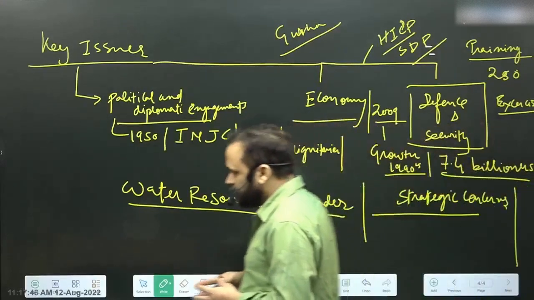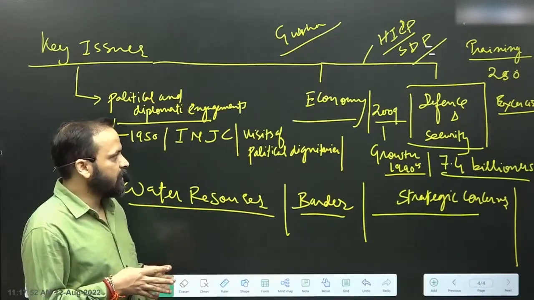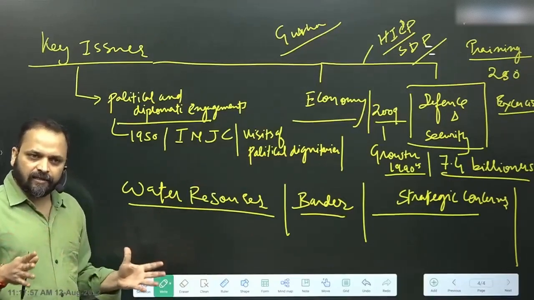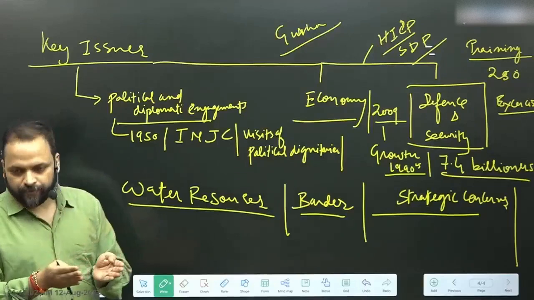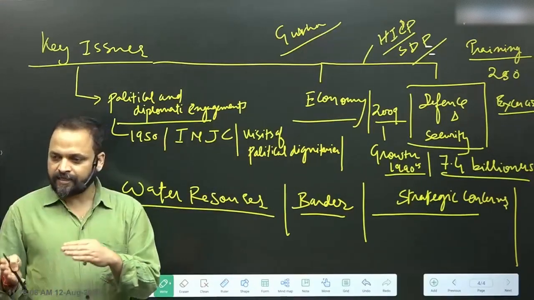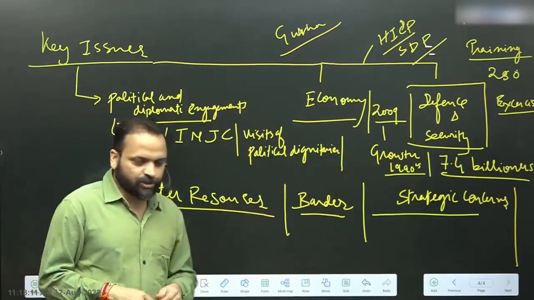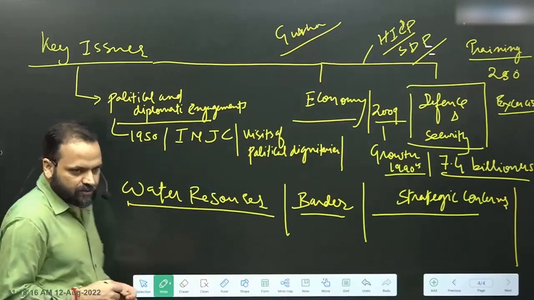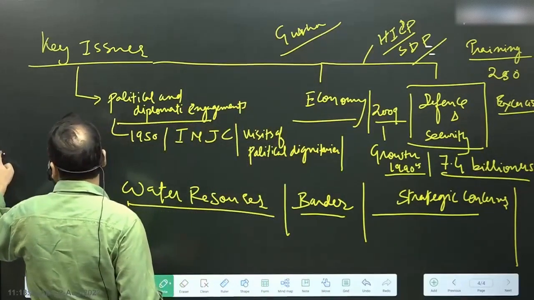Now after that, we need to move towards other areas of the relation. So what other area of relation? Where we find that these are elements of the special relationship, but there is scope. So we said there is potential unfulfilled. We said there is potential, but there is also friction. So some areas denote this possibility better than others. So water resource is one area. What's the story here? So that's why I told you to engage in that exercise.